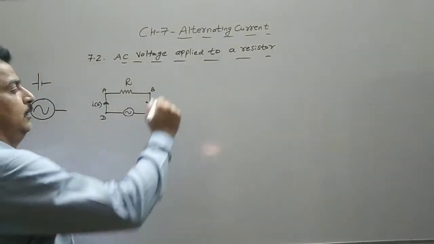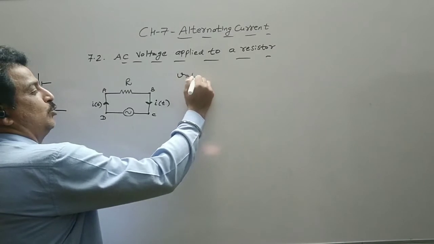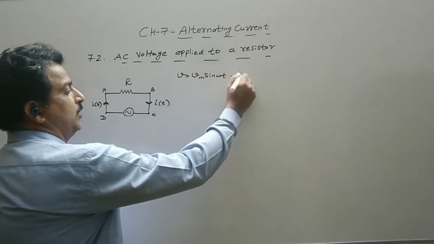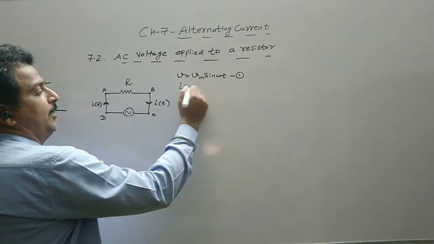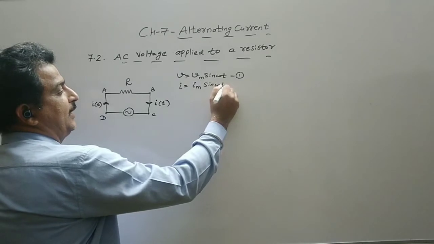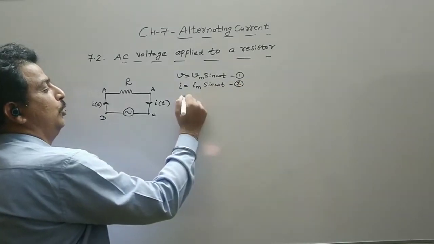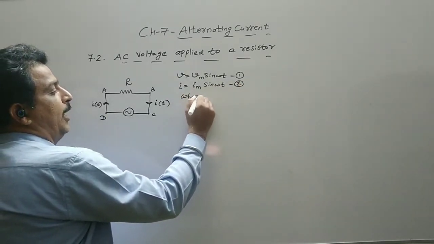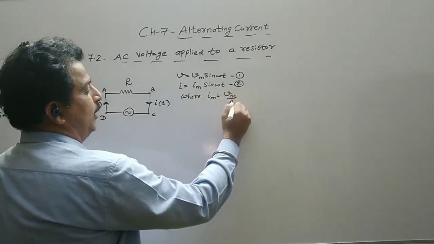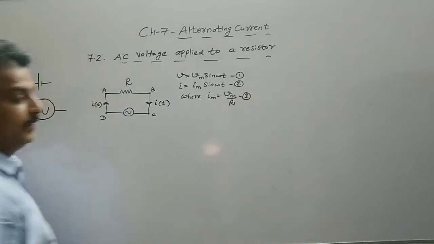So in this circuit, the instantaneous voltage is Vm sine omega t, that is our equation number 1. Instantaneous current is equal to Im sine omega t, that is equation number 2, where Im is, by Ohm's law, Vm upon R, that is equation number 3.